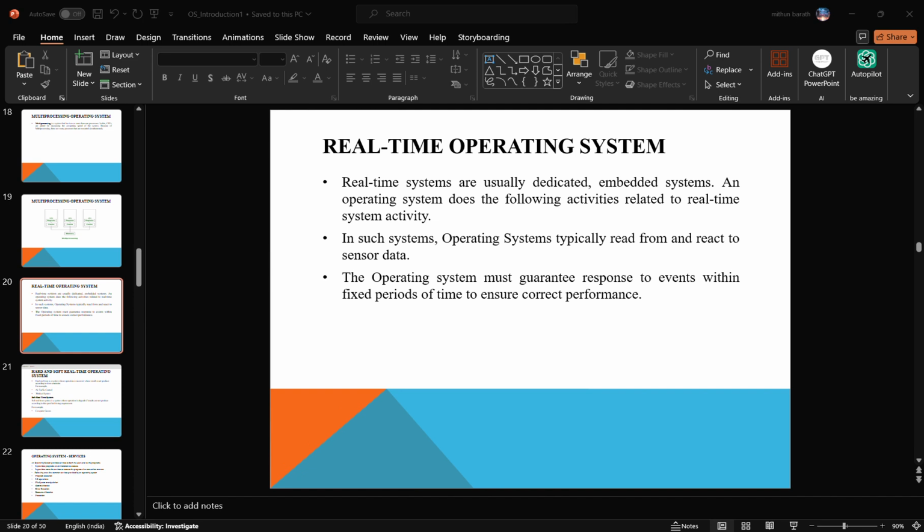The operating system is an interface between the computer user and the computer hardware. It acts as an interface because we can't directly communicate with the computer. The hardware understands only binary language, and we can't speak in binary language, right? So we need an interface to communicate with the computer hardware. The operating system acts as an interface between the computer user and computer hardware.